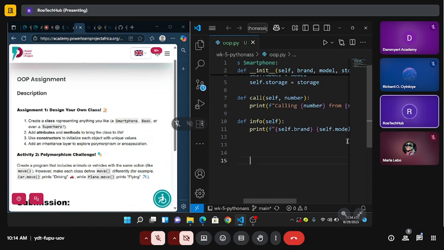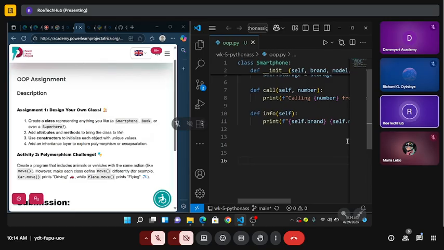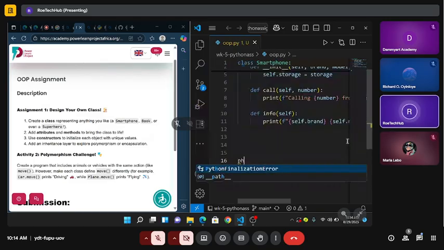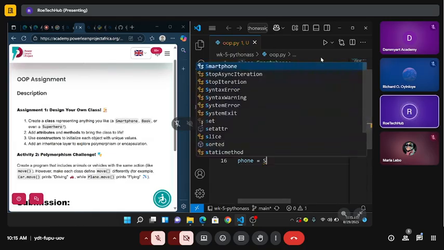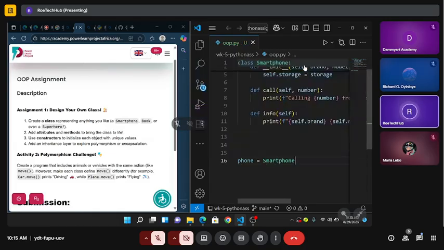Okay. So now for the phone. Now let me call the phone. So I'm going to create a variable called phone. Then I'll set phone equals smartphone, and then I'm going to give it the brand, the model, and the storage.